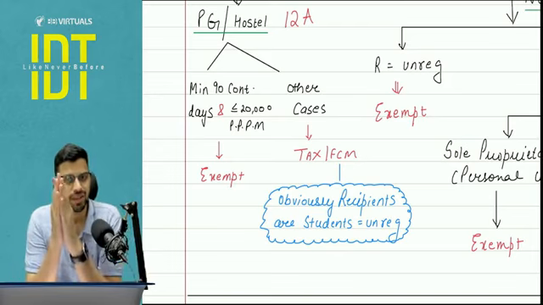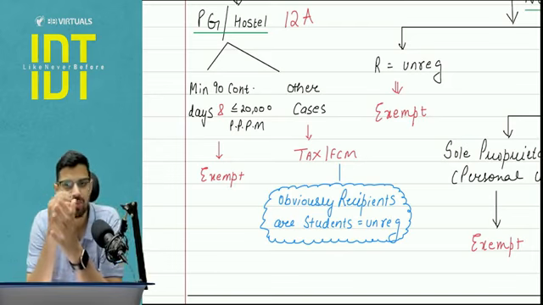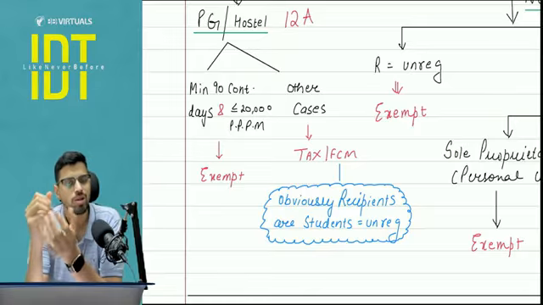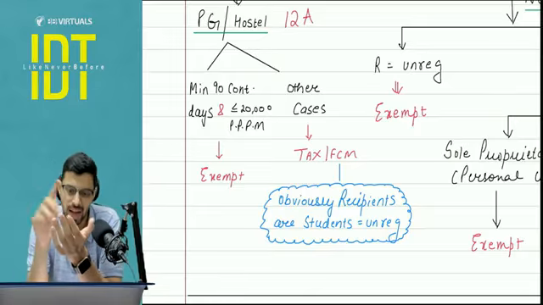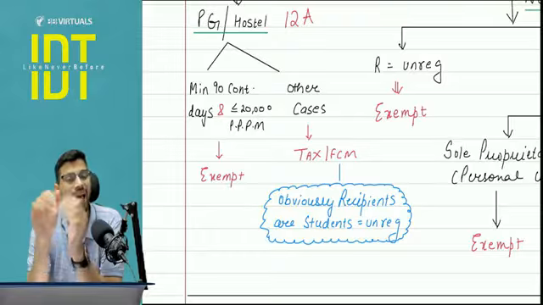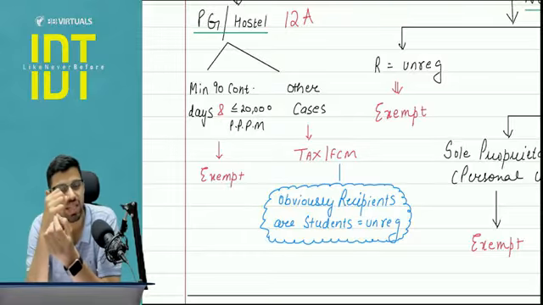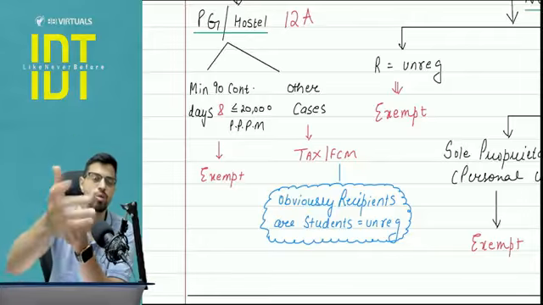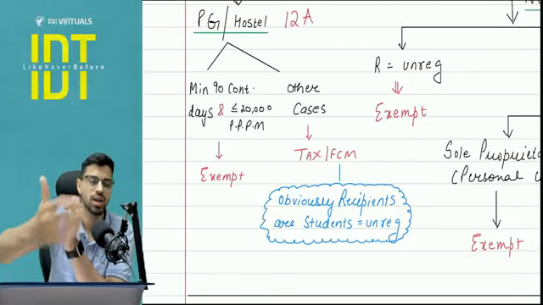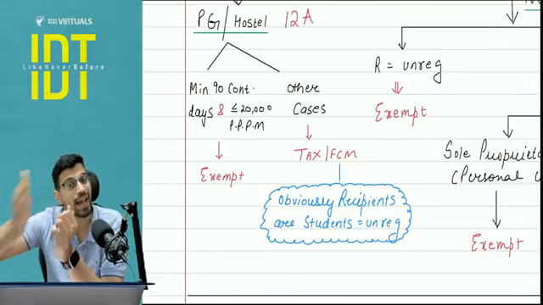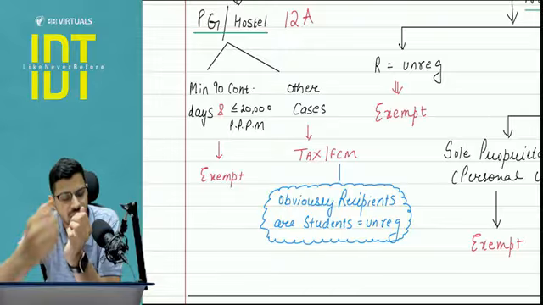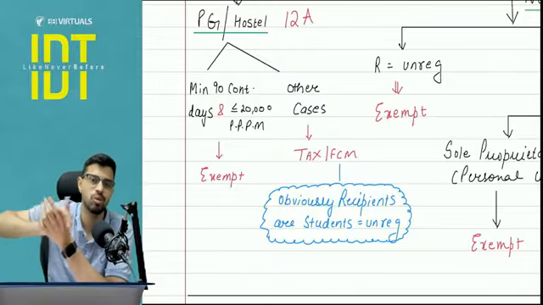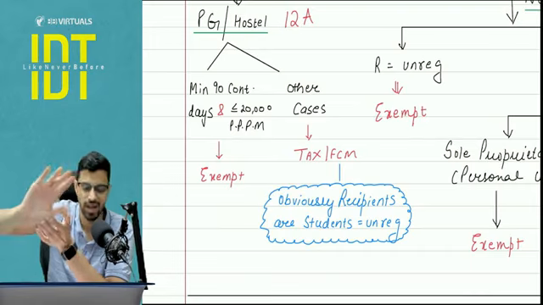See, the focus of the exemptions chapter and RCM, FCM is whether RCM will apply or not and whether exemption will apply or not. So in all the other cases, the tax will apply, FCM will apply, but in real life, GST will apply only if the supplier is crossing the threshold. For example, a private coaching service. Private coaching is not under RCM, we will state FCM. But actually, will I charge GST from you or not? It depends whether my total turnover is crossing 20 lakhs or not. I hope you are getting the point.